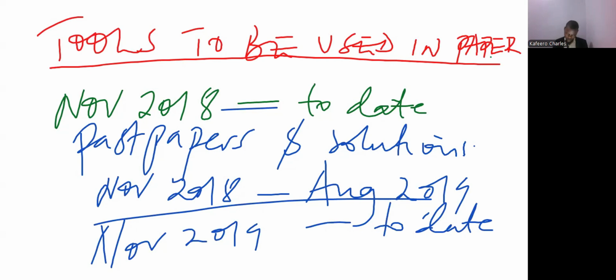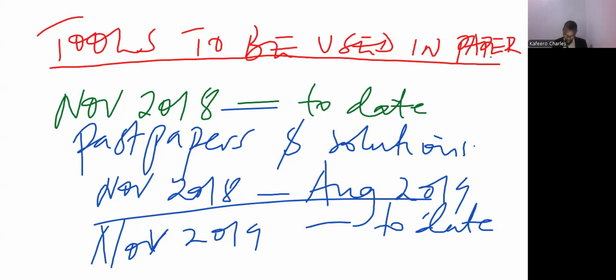So November 2018 to 2019 to date will give you some challenge. It will make you understand, because previously things were a little bit direct, but not all that direct, but they were somehow direct.